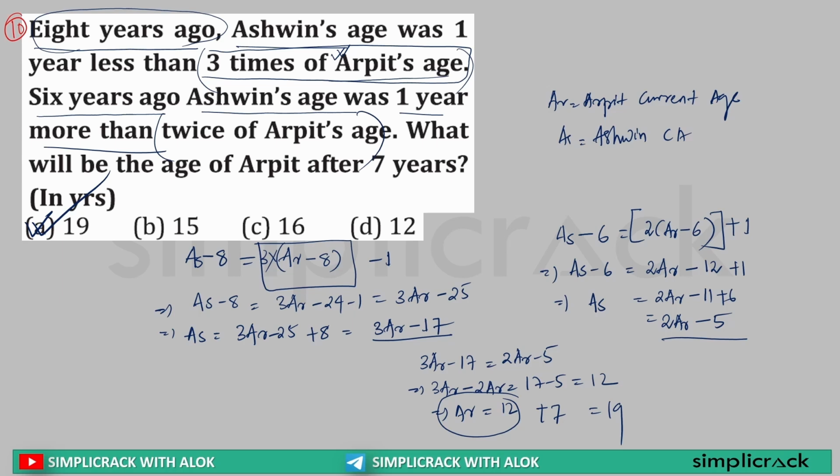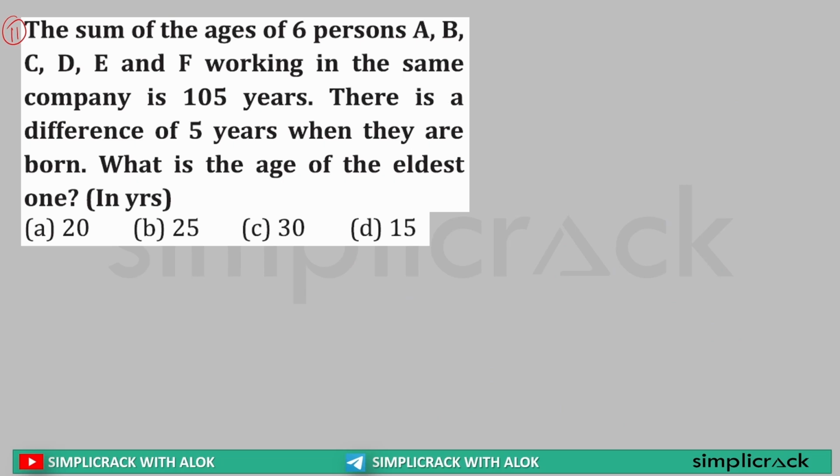Okay? Next. The sum of ages of 6 persons A, B, C, D, E, F working in the same company is 105 years. What is it saying? Age of A plus B plus C plus D plus E plus F is equal to 105 years.